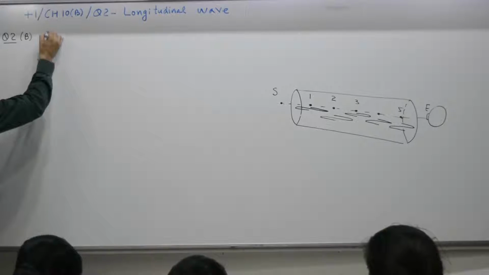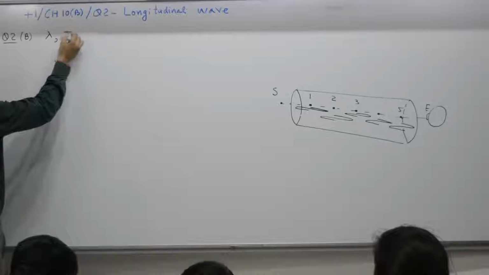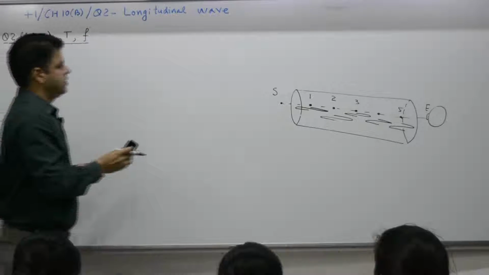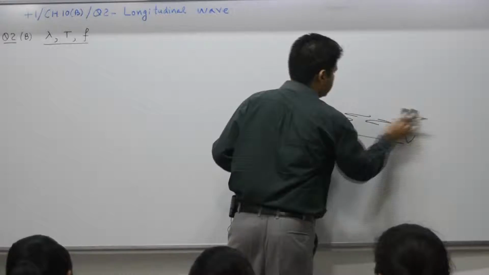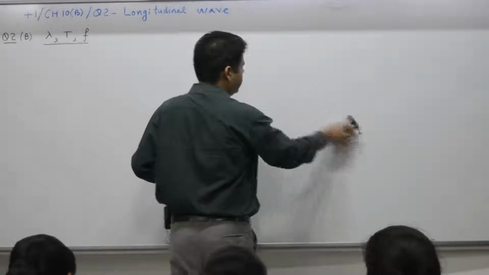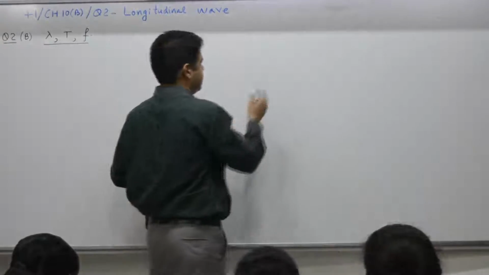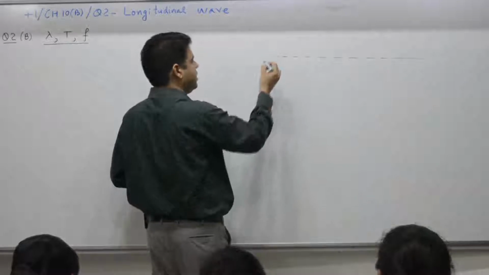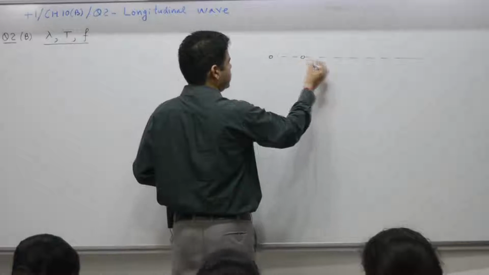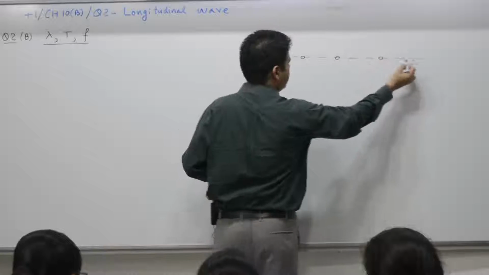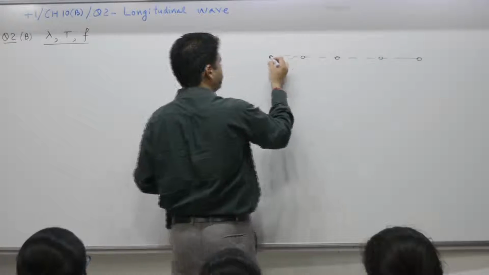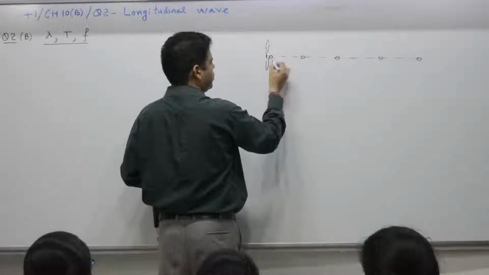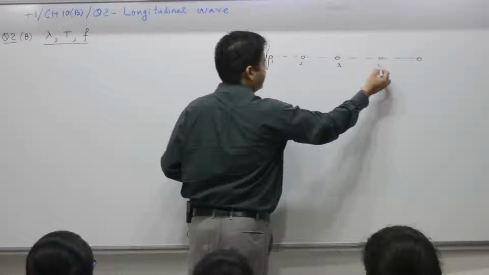B part deals with wavelength lambda, time period T, frequency F. You have already defined these in 9th class, but we'll do it again. We'll do it for any wave, say a transverse wave, with a number of particles. Yesterday we covered in question number 1, particle number 1, 2, 3, 4, 5. This is how particle number 1 oscillates about its mean position. Particle number 2 will oscillate about its mean position, and 3, 4, 5.